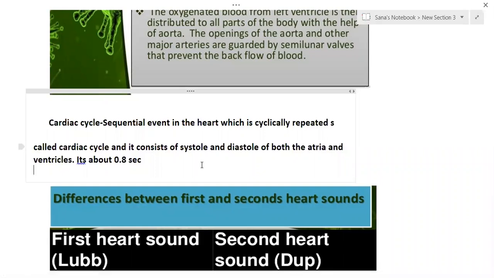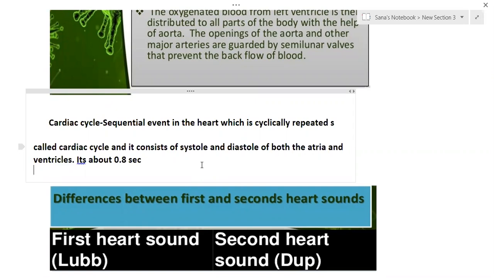And next, the valves, that is the bicuspid as well as tricuspid valves, open. Blood enters the ventricles. When the blood is filled in the ventricles, the cardiac impulses pass from the SA node into the AV node. From the AV node, the cardiac impulses pass through the bundle of His into the Purkinje fibers. Thus, the contraction of the ventricle begins from the lower side of the ventricle, and this is called ventricular contraction.